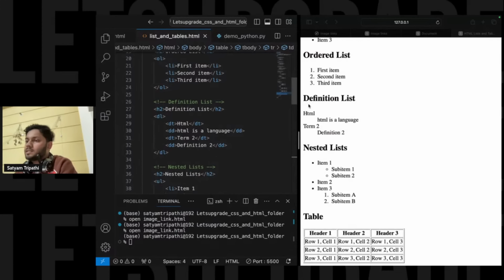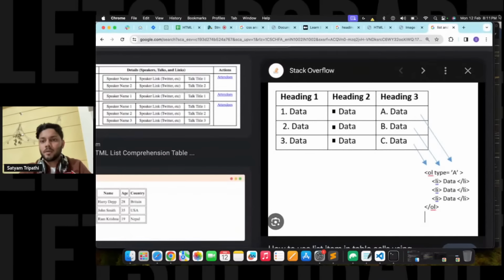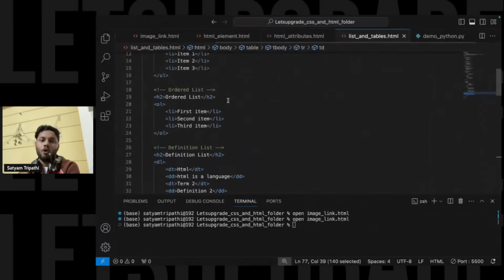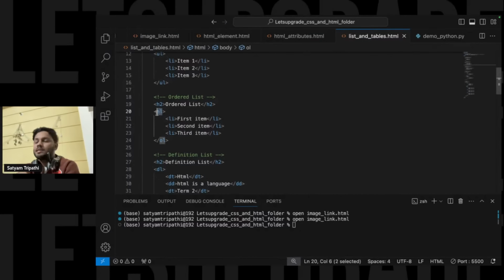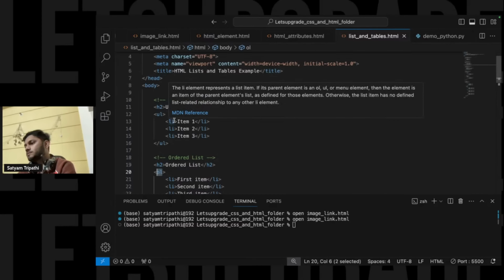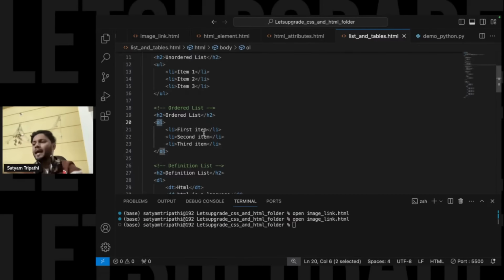Let me say one thing, guys, just see one thing. Whenever we all are learning something, it's not like that. Just see, if I talk about this code, let me make it full screen. How will I know that OL is there for the ordered list? How would I know that UL is there for unordered list? That is the main thing, because I haven't created these codes. These are codes that have already been created and I'm just using them.